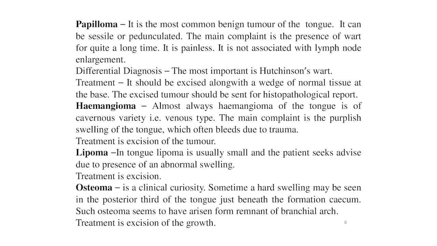Hemangioma. Almost always hemangioma of the tongue is of the cavernous variety, that is the venous type. The main complaint is a purplish swelling of the tongue which often bleeds due to trauma. Treatment is excision of the tumor. Lipoma. In the tongue, lipoma is usually small and the patient seeks advice due to the presence of an abnormal swelling. Treatment is excision.